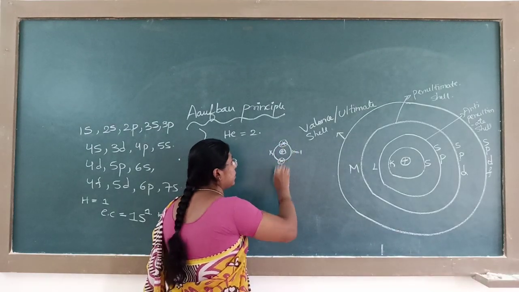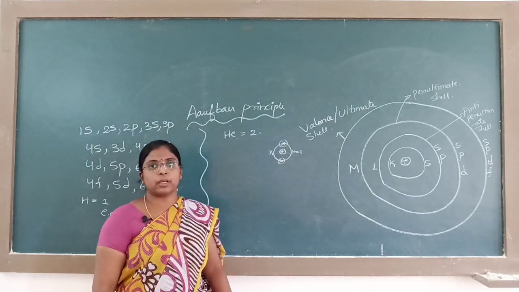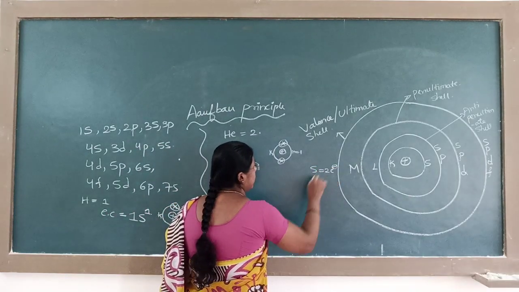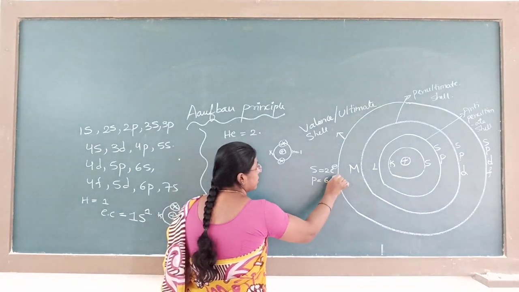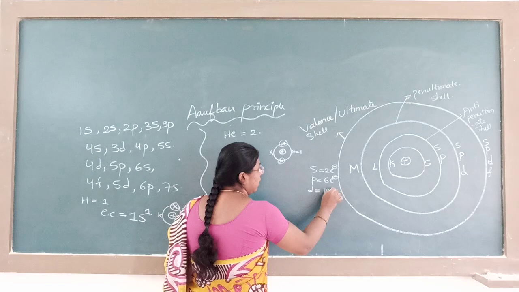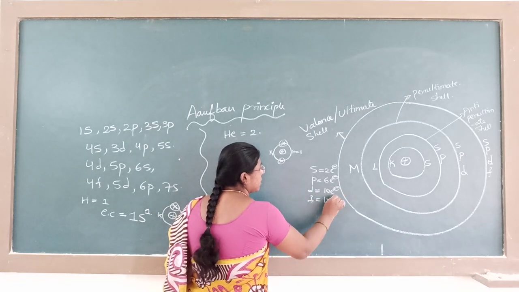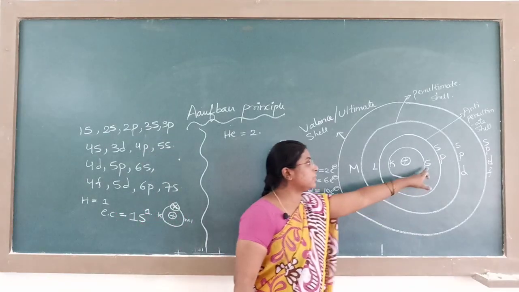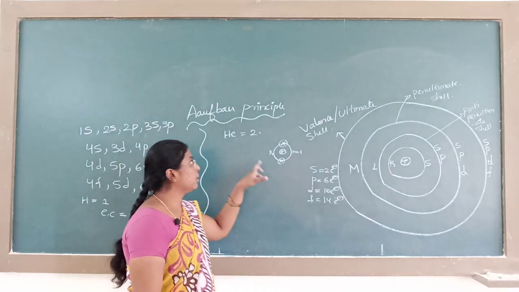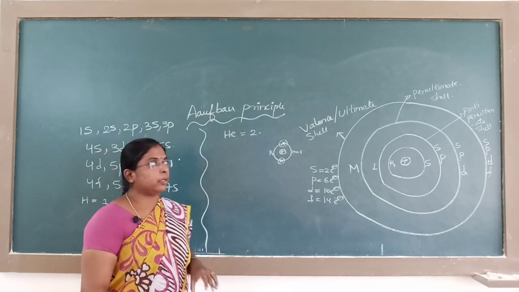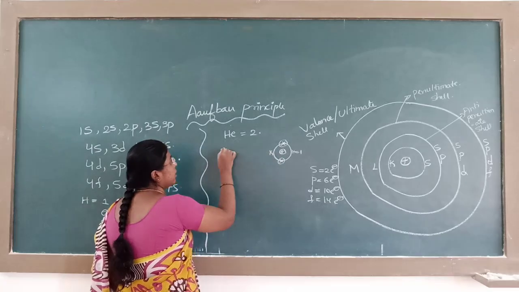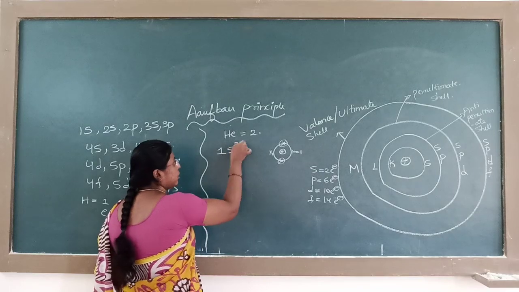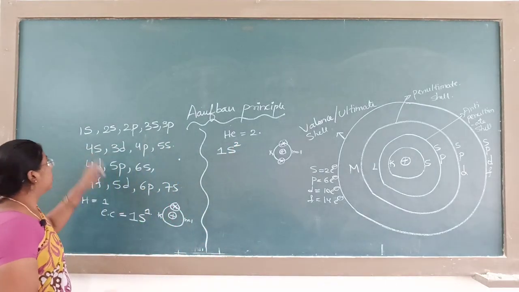How many electrons are possible in the K shell here? 2 electrons are possible. S can fill 2 electrons. P can fill 6 electrons, D 10 electrons, and F capacity is 14 electrons. The first shell is the S shell. Helium has atomic number 2, so 2 electrons are there. So first shell n is equal to 1, 1s, and the 2 represents the number of electrons: 1s2.